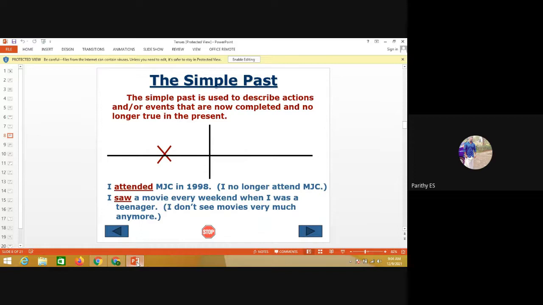I saw a movie every weekend when I was a teenager. So this means I don't see movies very much anymore. See, it's about the movie which we saw with our friends 2 years or 4 years back. So that is about simple past.